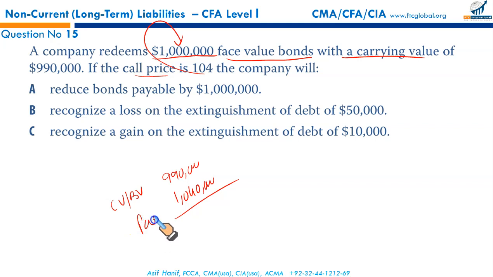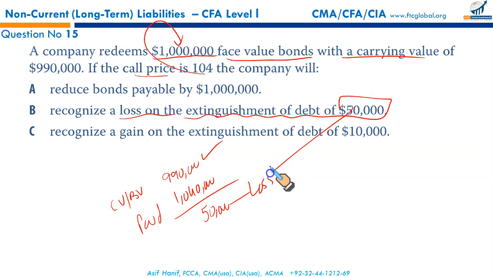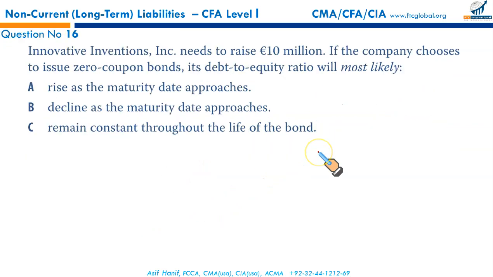This is what you have paid. So you have settled a liability that was in your books for 990,000. You paid 1.04 million. So the extra amount you paid represents a loss to be shown in your income statement. So recognize a loss on extinguishment of debt of $50,000. That makes B the correct option.